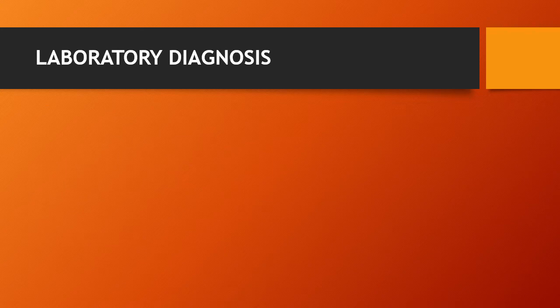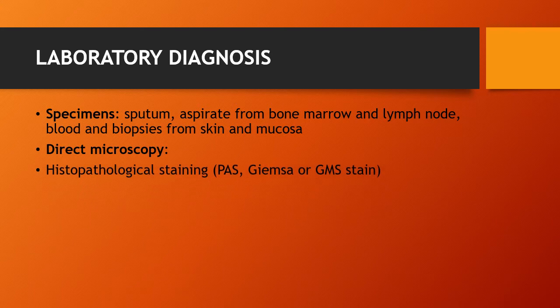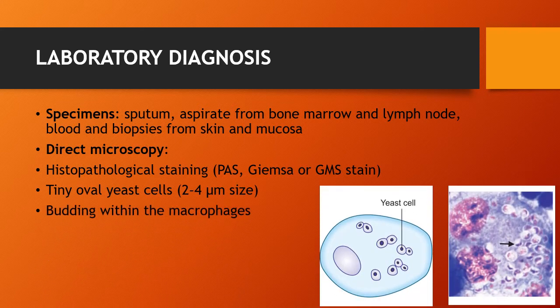Now the lab diagnosis, where you can use specimens like sputum, aspirate from bone marrow and lymph node, blood, and biopsies from skin and mucosa. Then you can do direct microscopy, where you need histopathological staining like PAS stain, Giemsa stain or GMS stain. Here the specimen reveals tiny oval yeast cells with narrow based budding within the macrophage with an underlying granulomatous response. Here you can see the yeast forms.